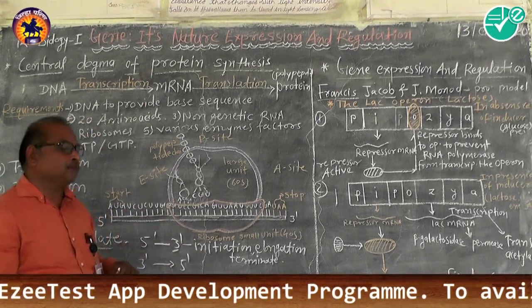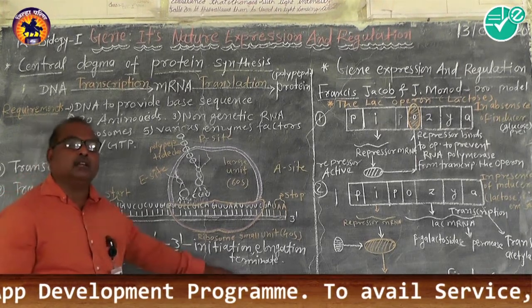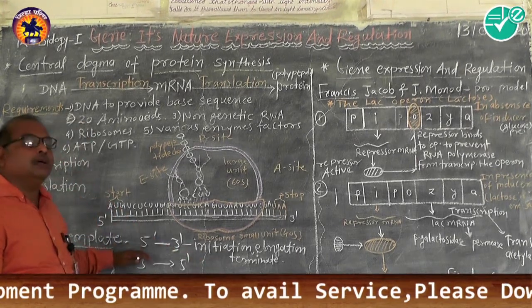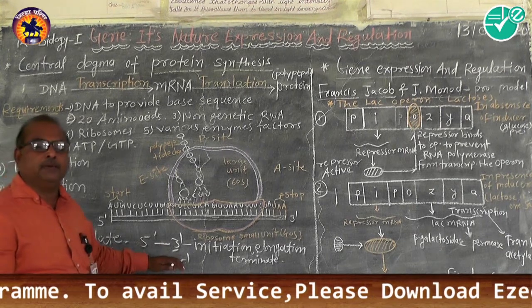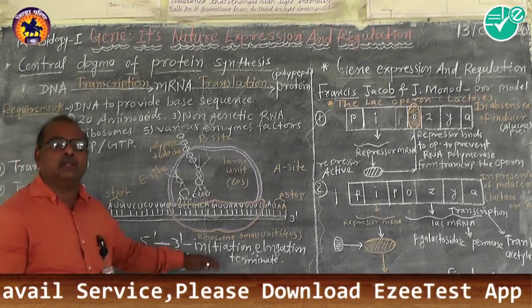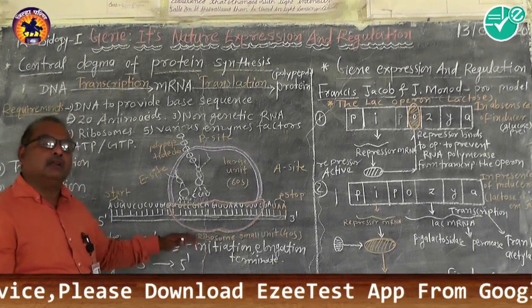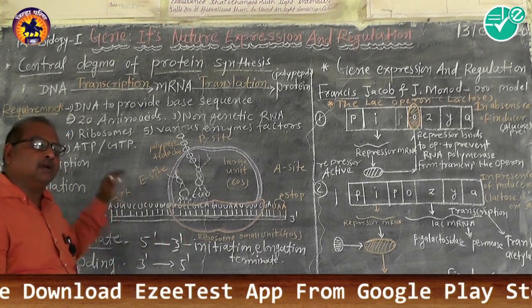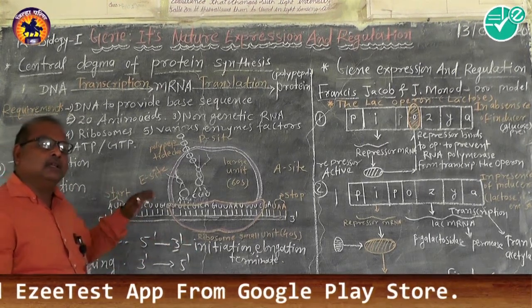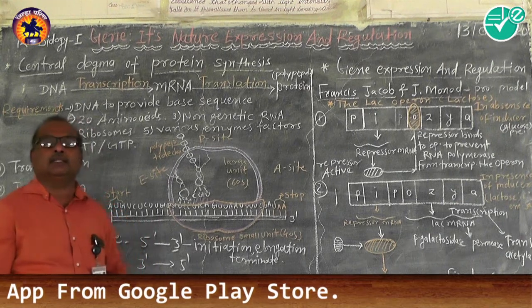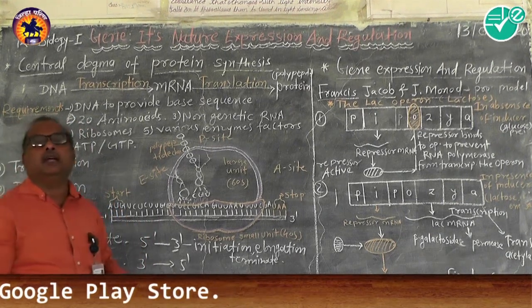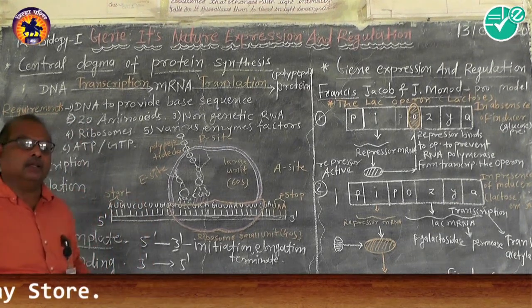Afterwards, the mRNA which has been transcribed, having the script in writing of the nucleotides from the DNA template strand, comes out of the nucleus and into the cytoplasm through the nuclear pore.